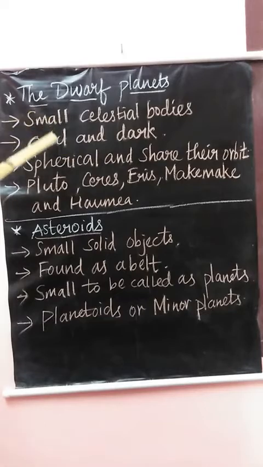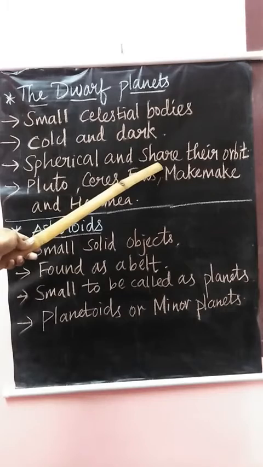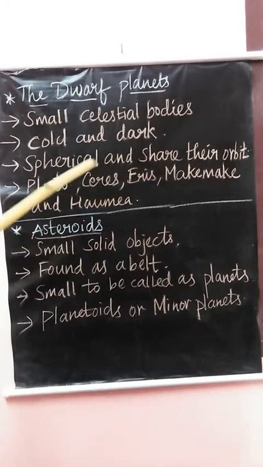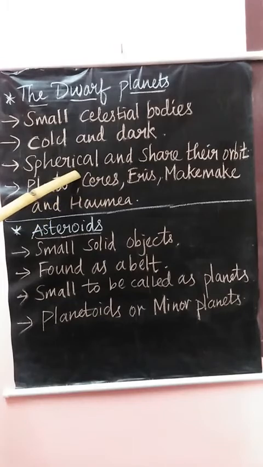This dwarf planet is found beyond the planet Neptune. See, it is spherical in shape and they can share their orbit with other dwarf planets. Dwarf planets are spherical in shape, almost round.